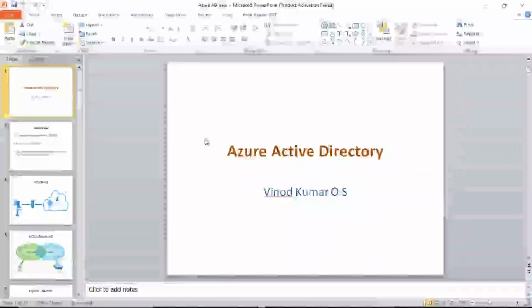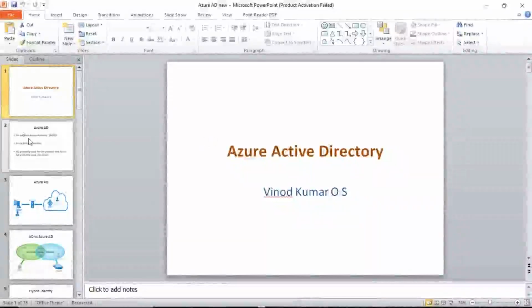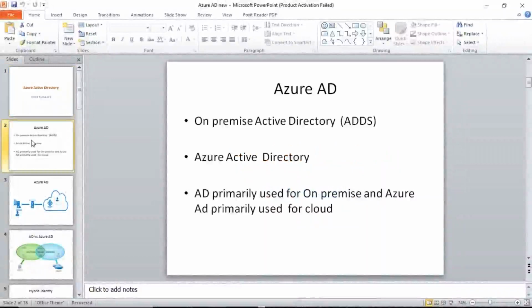Hello everyone. In today's session I am going to discuss Azure Active Directory Service. Microsoft is a leader in the identity space from the time they started Active Directory service in the year 2000. As we know, Active Directory is used as an identity service in organizations for employees to log in from their client computers to the servers and to access their internal applications.